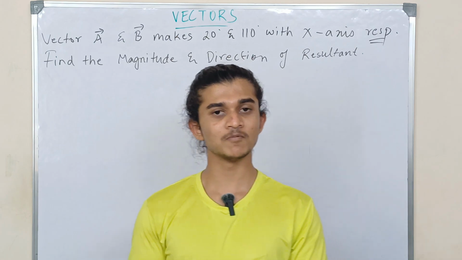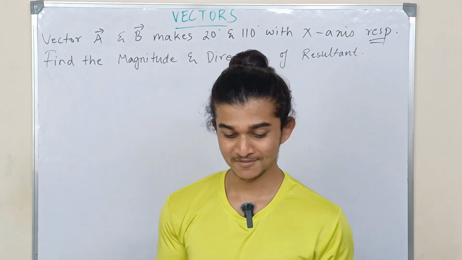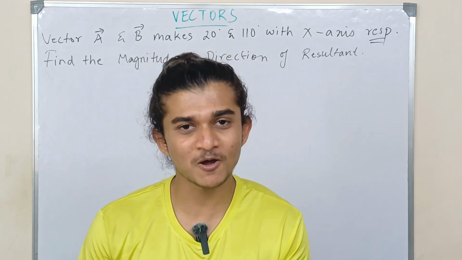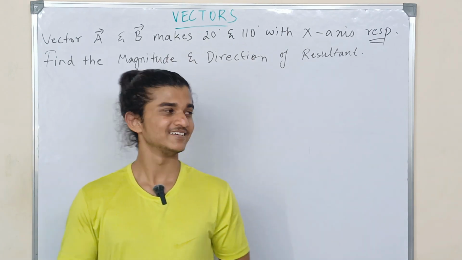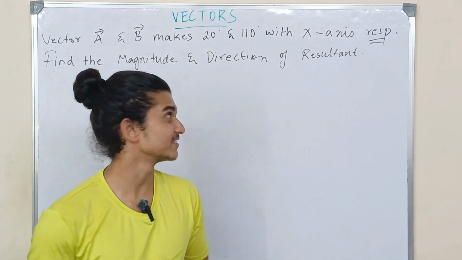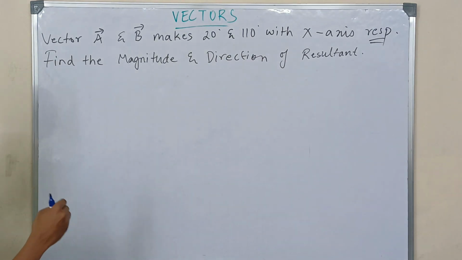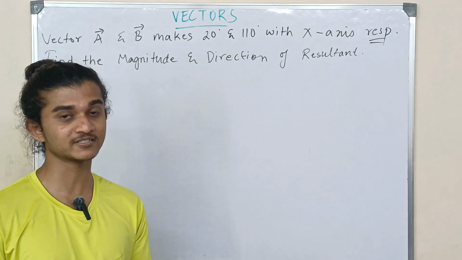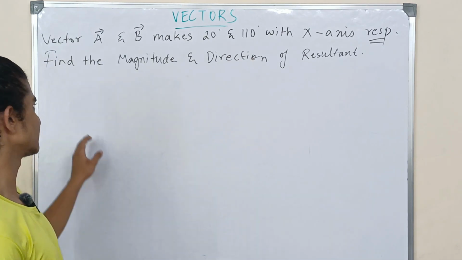Okay, now let us solve a problem on the two formulas which we derived. Some of you might skip this part, but no, you should not skip. You should solve problems, because without problems physics is just meaningless. So let's get started. The question says vector A and B make 20 and 110 degrees with the x-axis respectively. The main thing you need in order to solve problems in physics is to understand the question properly. So now let us understand the question.